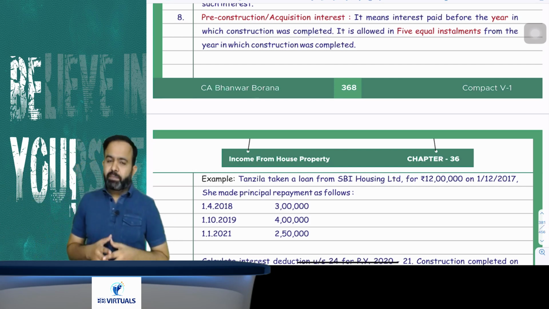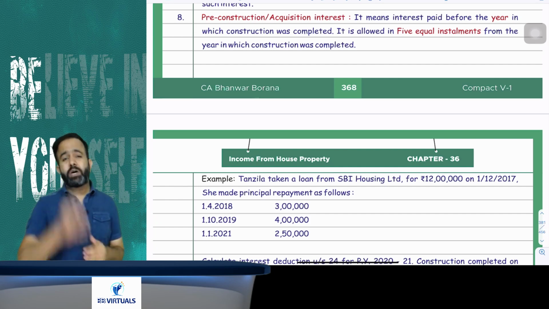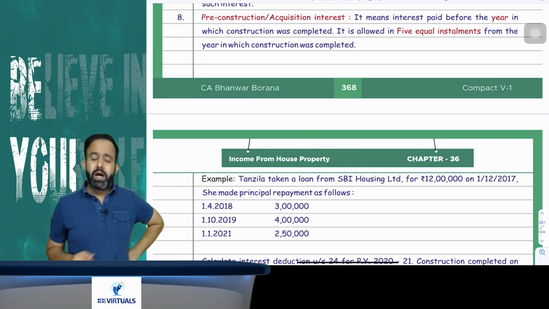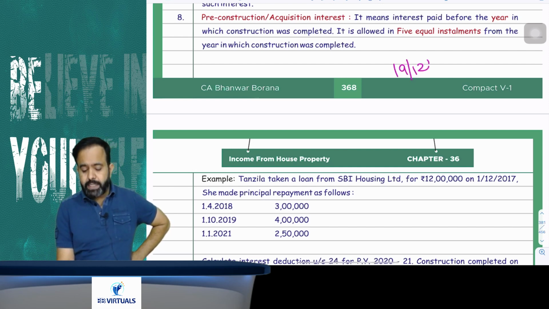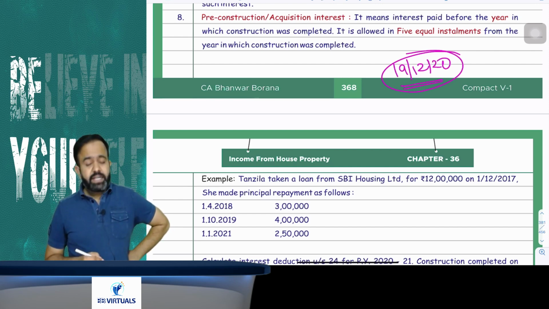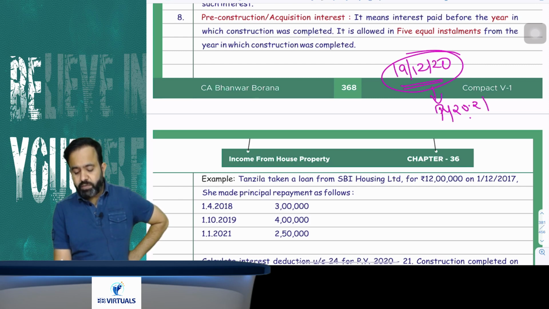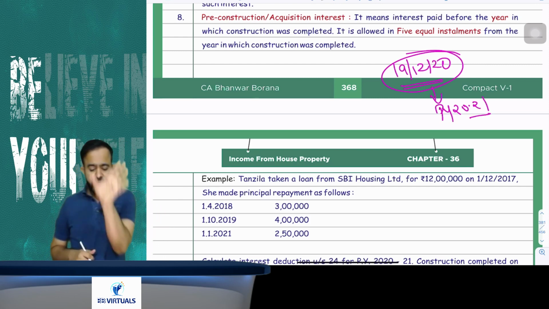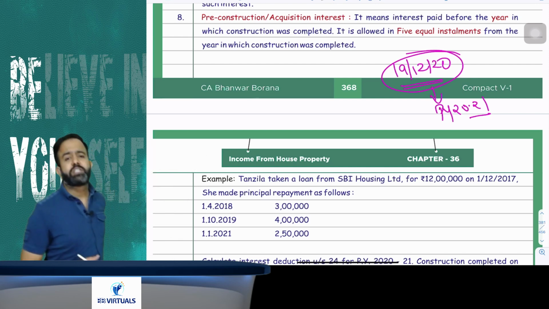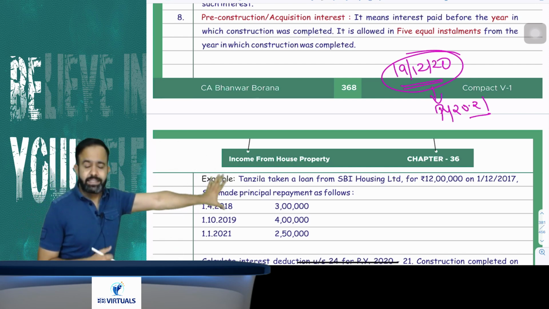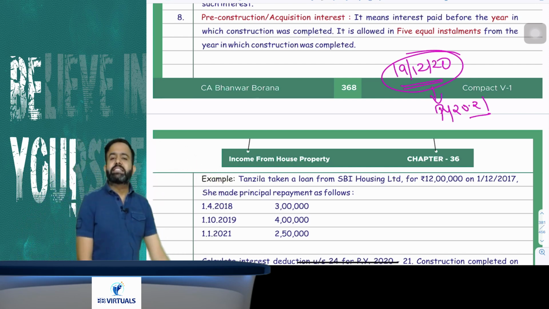I can take one example. Suppose I took one loan in 2018 for the purpose of house property. I was constructing one house property. Now what happens? Suppose construction was completed on 19 December 2020. So construction completed on 19 December 2020. So can I say previous year 2021? Construction completed in previous year 2021. So whatever interest before previous year 2021, that interest will be treated as the pre-construction period interest.